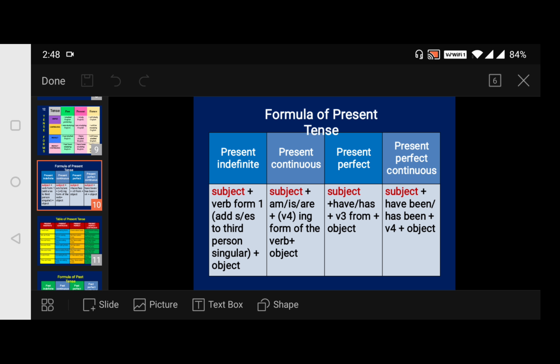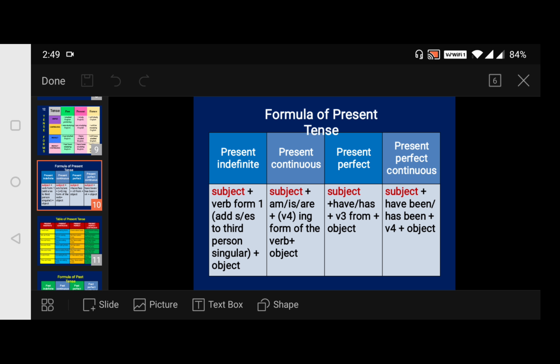So if we want to write our routine, or if I ask you to write your routine, then we generally write it in the simple present tense only, all the activities, because those are activities we do regularly. Okay. So the simple present tense describes habitual actions, universal truths and daily routines. Followed.